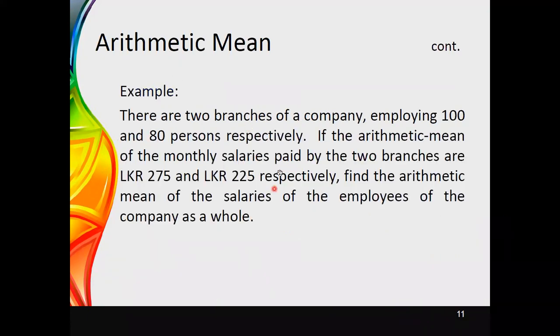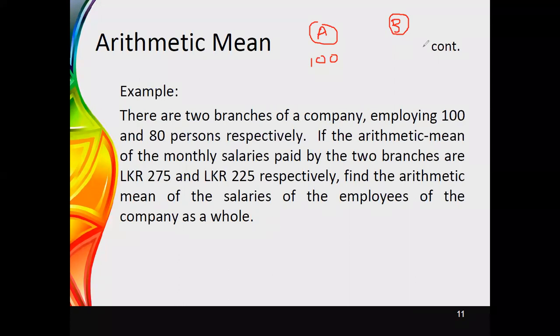This is one example I have considered. There are two branches of a company employing 180 people respectively. If you consider a company, I will say I have one branch as A and another branch as B. In the first branch, branch A, there are 100 people working.